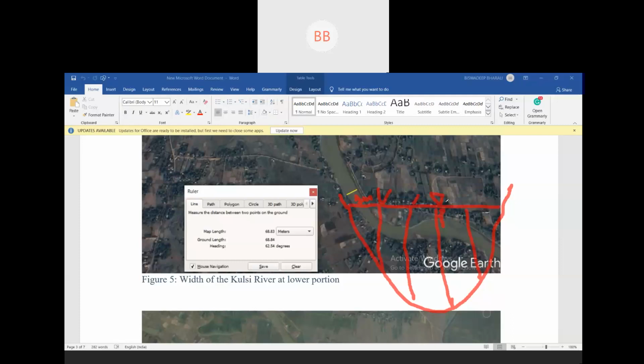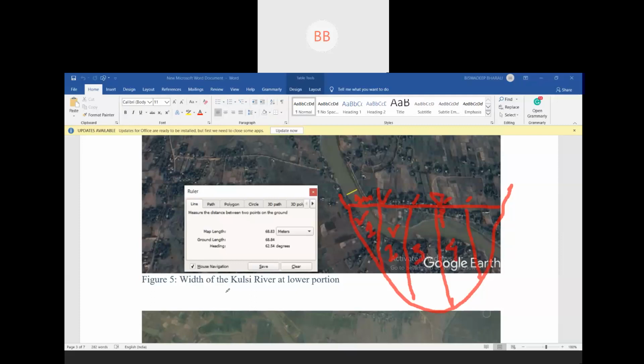Similarly here, and here, and so on till the end of this. And then we consider this is a triangle. As we know this is an irregular shape, we consider this is a triangle and this is a trapezoid. Now we find out the velocity for this particular section, we can name them 1, 2, 3, 4,